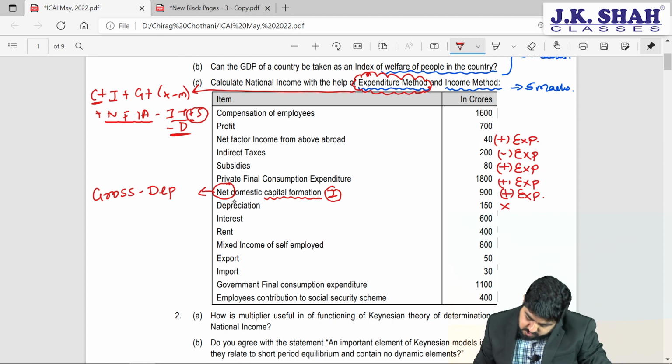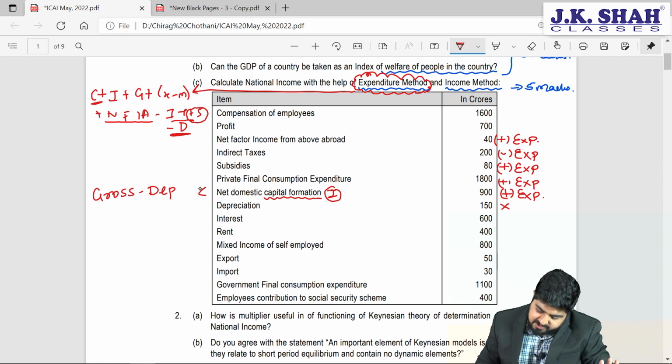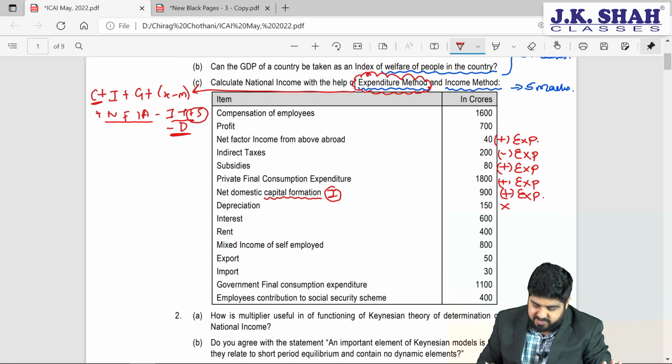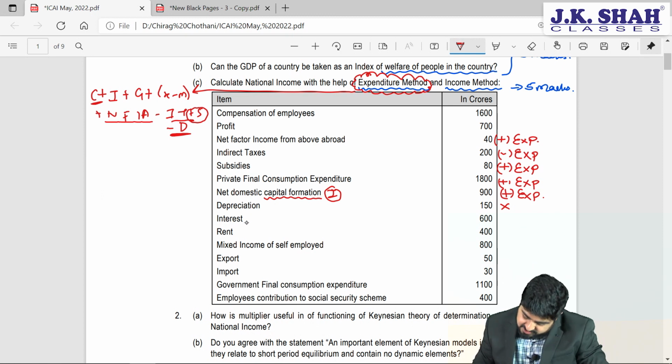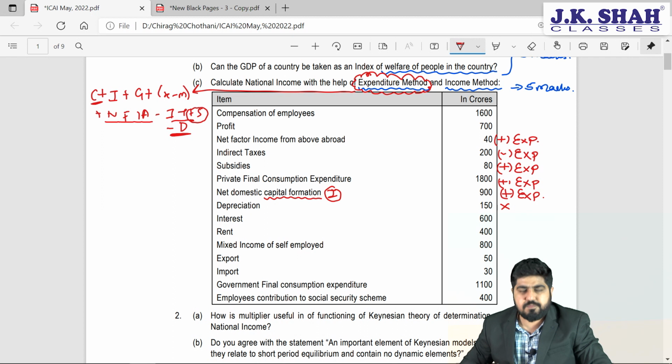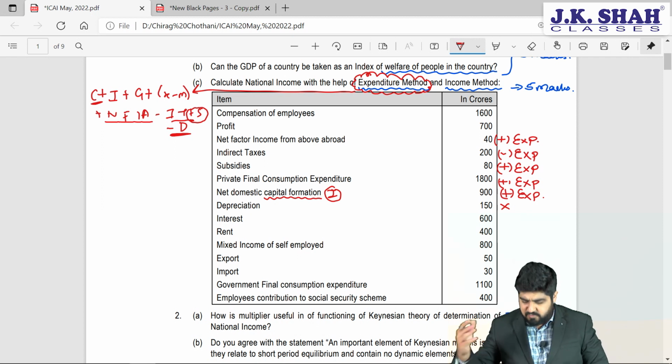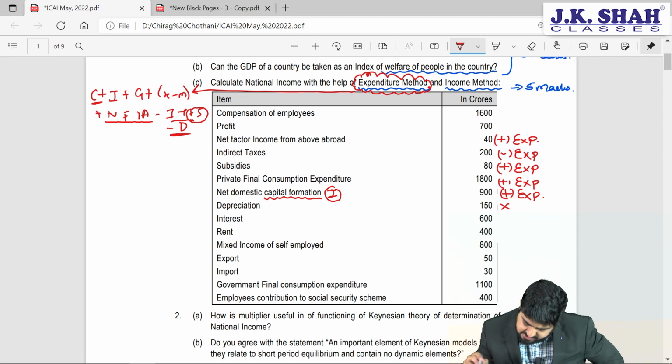So, net domestic capital formation added depreciation. In usual cases, we would have deducted that, but here, of course, now you know, right? It is wrong, so we will ignore. Very good. Next one, interest. Ignore, it is not part of the expenditure method, it is part of the income method. Rent, again income method. Mixed income, again income method.